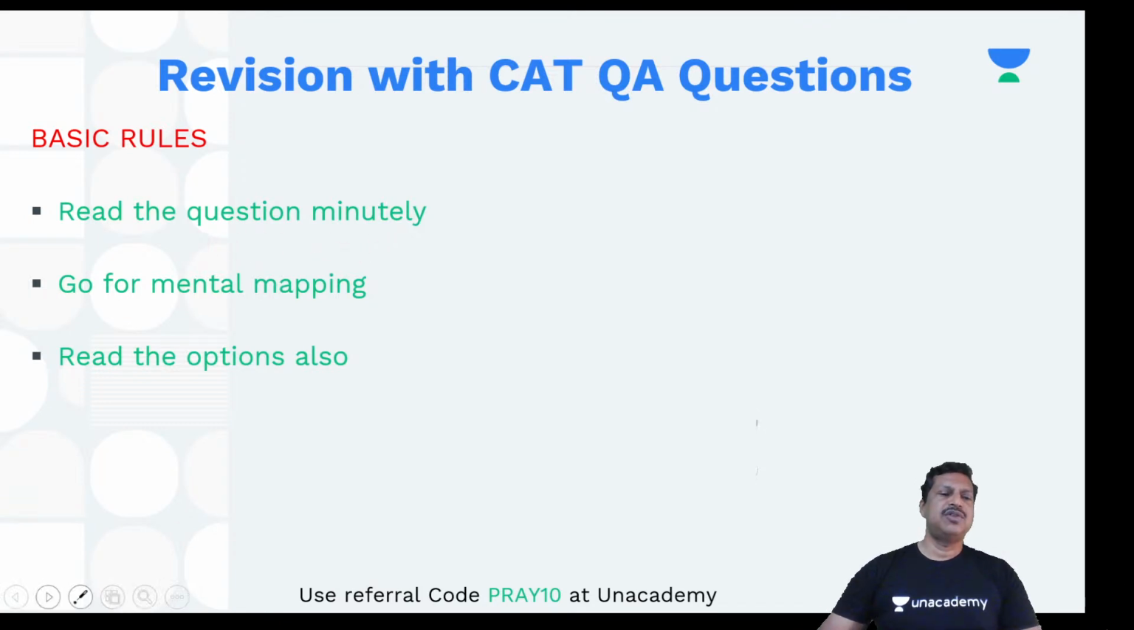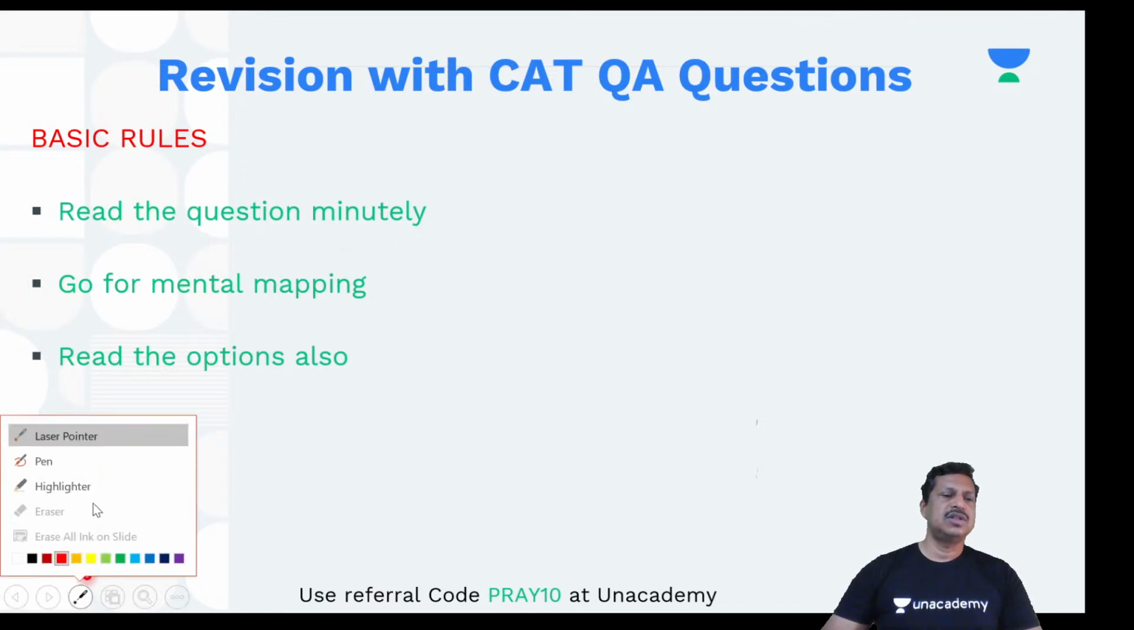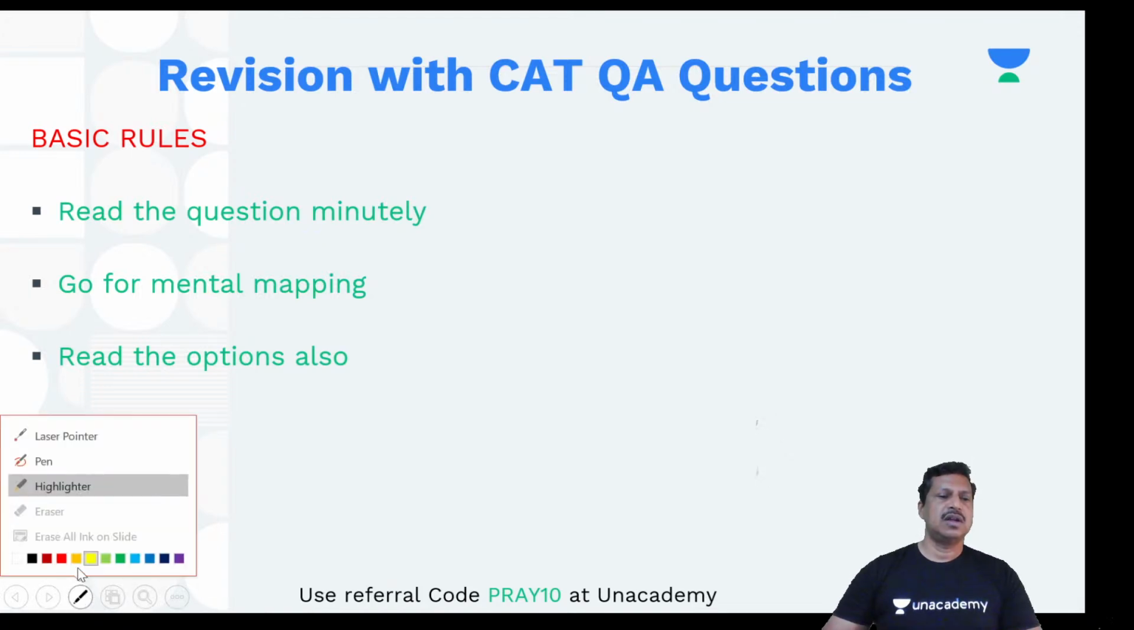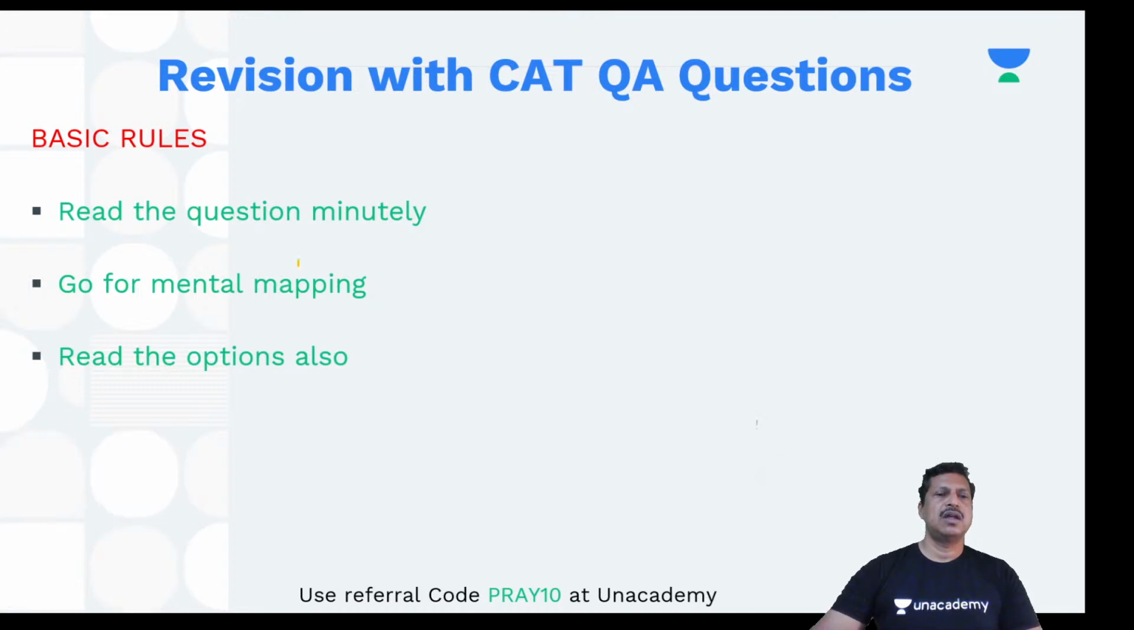Read the question minutely. Why am I telling you to read minutely? Just have a look at this. Each and every word is very important in the question. Why am I telling this? Because if there is a positive integer and if there is a non-negative integer, there is a huge difference between these two. If it is a positive integer, the minimum value of the integer is 1. If it is a non-negative integer, the minimum value is 0.